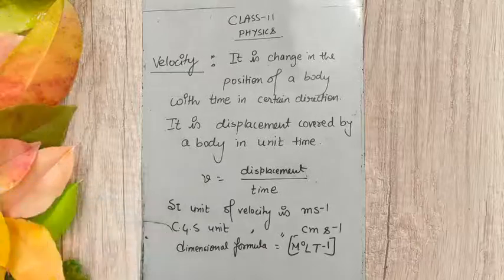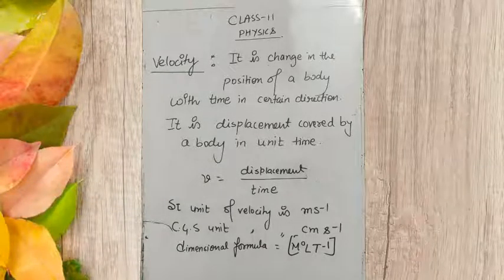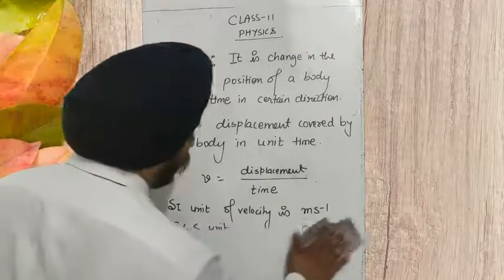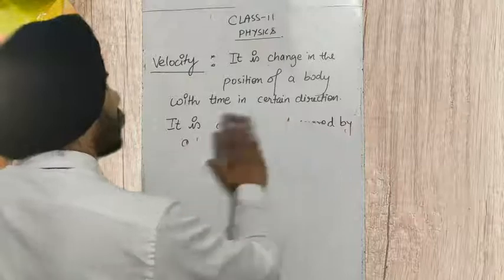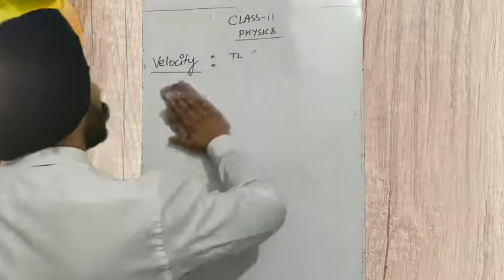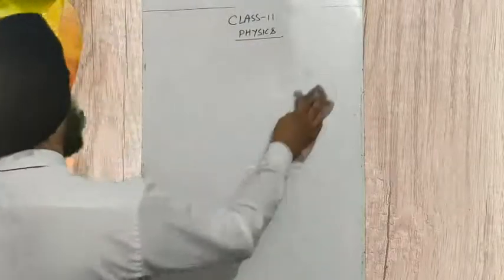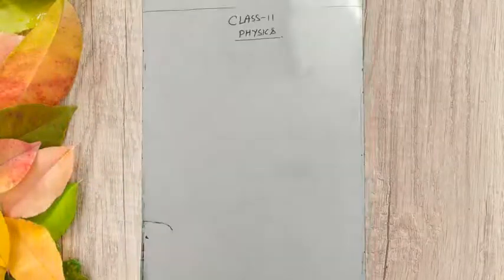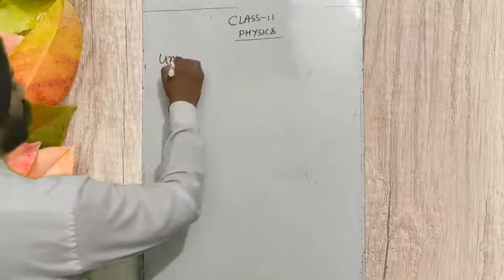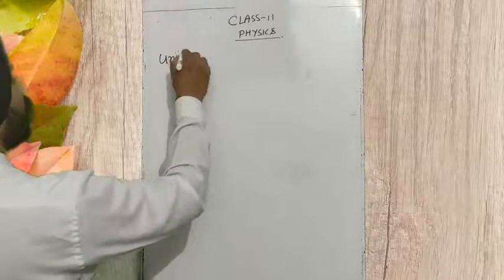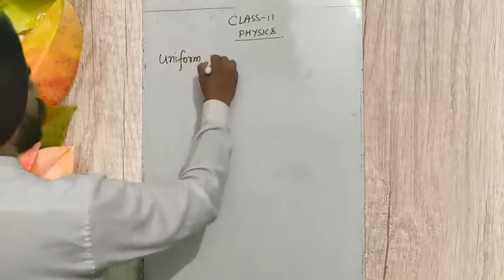Now we have some more terms to explain, and those terms are uniform velocity and variable velocity. Now we are going to understand what is uniform velocity and what is variable velocity. Let's see what is uniform velocity. Velocity we have understood, now uniform velocity.